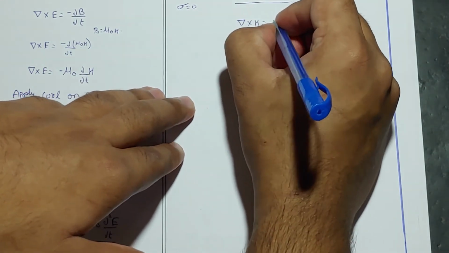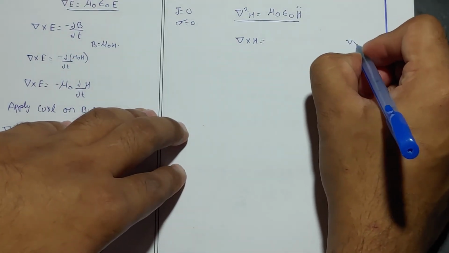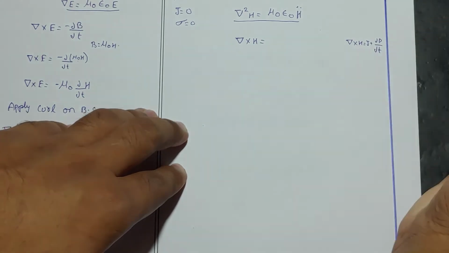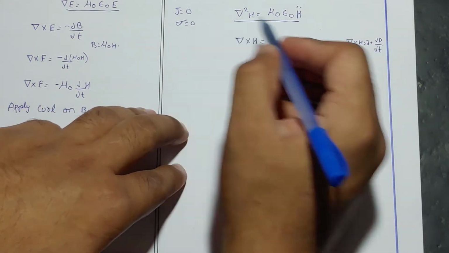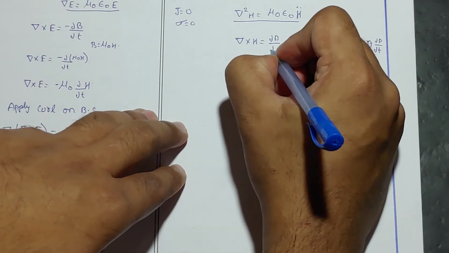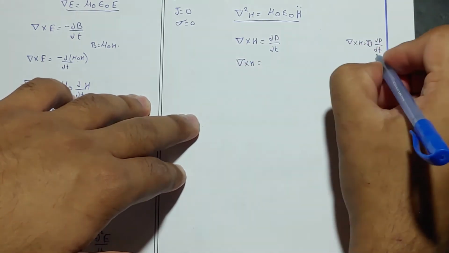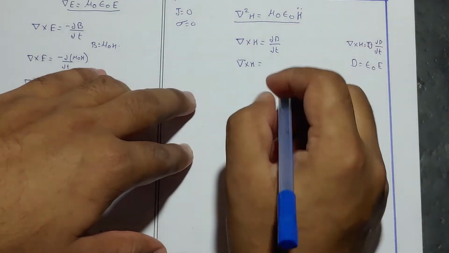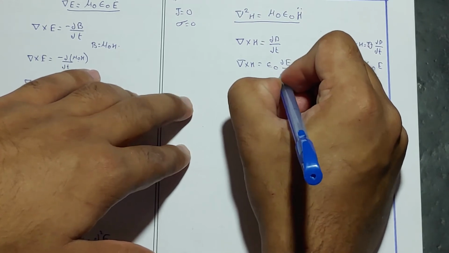Del cross H is equal to J plus dou D by dou T. As J is equal to 0 for free space, del cross H is equal to dou D by dou T. We know that D is equal to epsilon naught E. So let us apply it. Epsilon naught dou E by dou T.